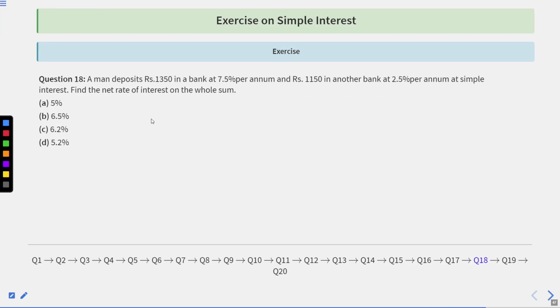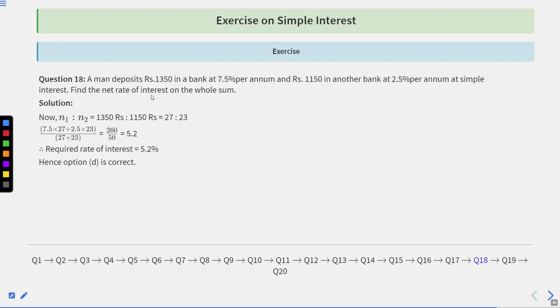Question number 18. A man deposits rupees 1,350 in a bank at 7.5% per annum and rupees 1,150 in another bank at 2.5% per annum at simple interest. Find the net rate of interest on the whole sum. Solution.